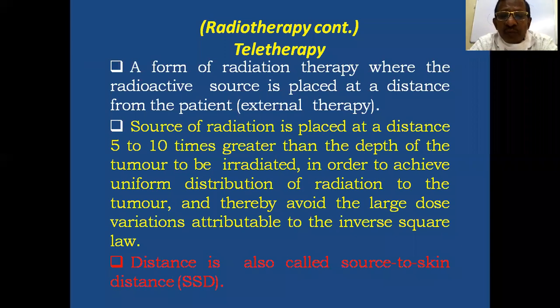In brachytherapy, a large dose is given to the tumor itself, closest to the tumor in intracavitary or interstitial, and then according to the inverse square law, the dose diminishes laterally. This variation is there in brachytherapy, but in teletherapy there is uniform distribution of radiation to the tumor. That is the main advantage of teletherapy over brachytherapy.